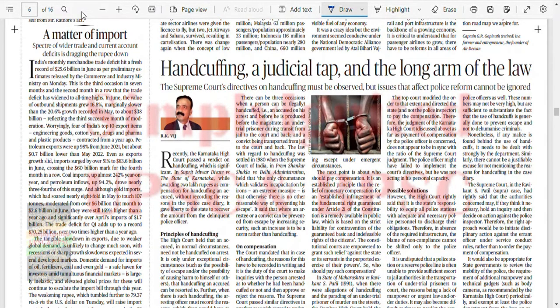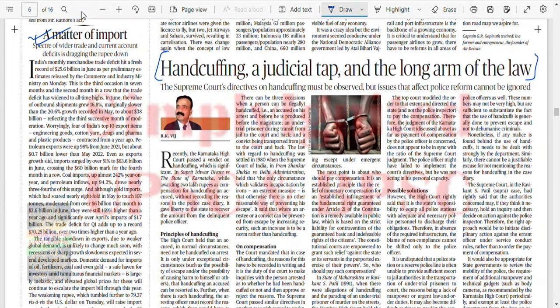Spectre of wider trade and current account deficit. Okay, fine, we'll do this. Handcuffing, if you want, you can see this. He is a retired IPS officer from Chhattisgarh. I think he was DGP of Chhattisgarh. So he has given some points. If you want, you can see.